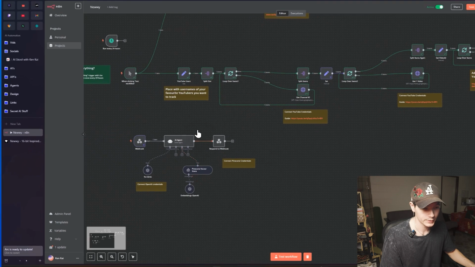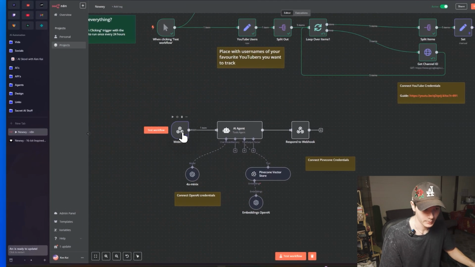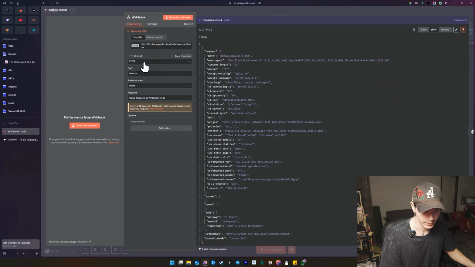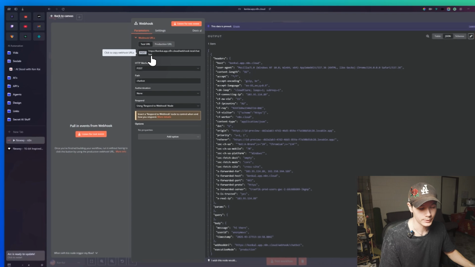And then just for the RAG setup down here, it's very simple. We do have a webhook, and we're setting that as a POST request. Now I've just set the path to chatbot here. This doesn't really matter necessarily, but this just changes the URL up here and adds chatbot at the end of it, right here, as you can see.